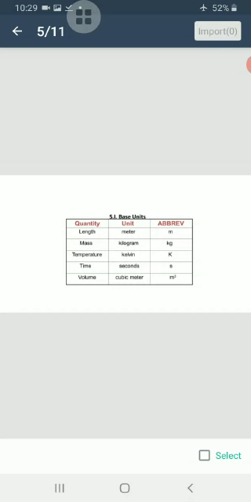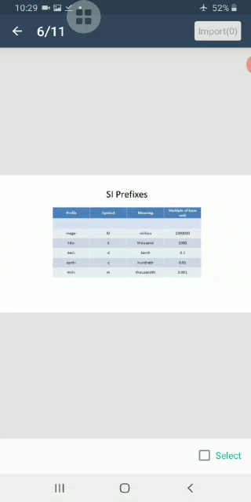In SI system, the temperature is measured in Kelvin and volume in cubic meter. Now by using a meter scale or measuring tape, you will find that your room will perhaps be about 3 meter in length, while the length of your table would be about 1 meter.